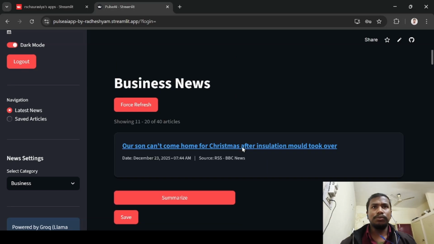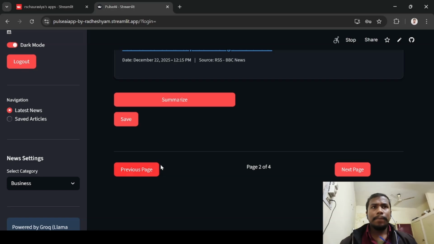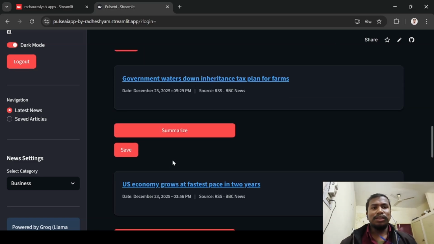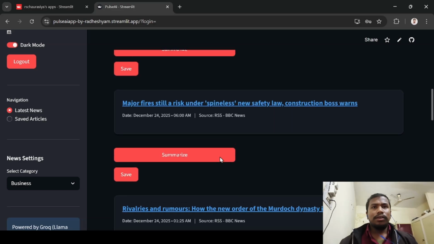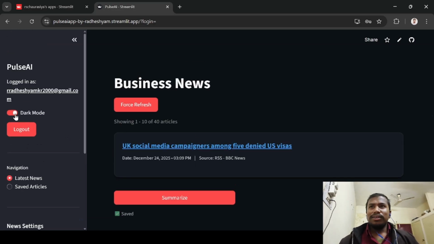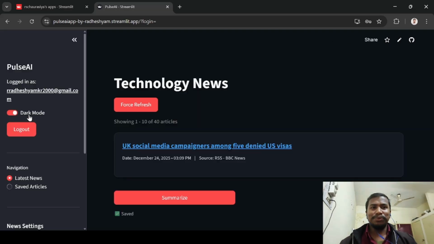You can go to the next page and previous page, and in one tab there are only 10 news. And there is also a dark mode and light mode option, which is not much more useful for the project.